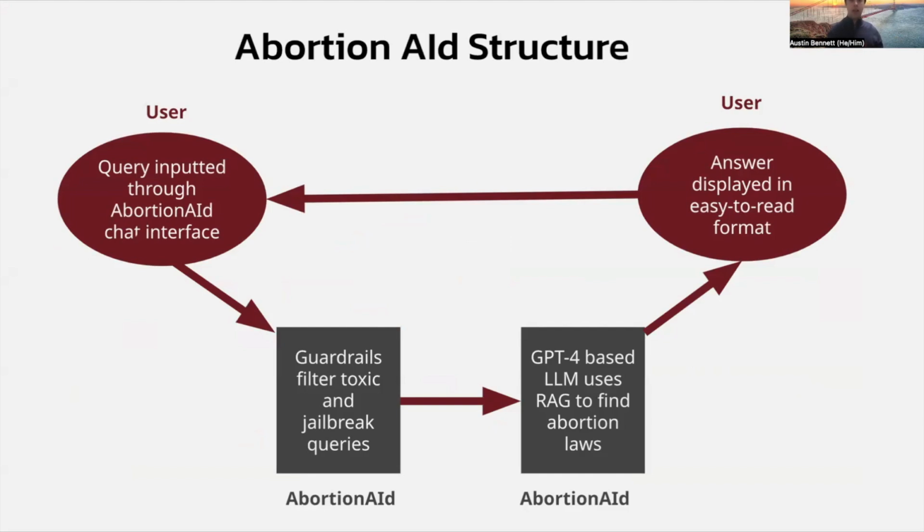A user is going to input some sort of query through the Abortion Aid chat interface, which you'll get to see in a minute. And then we're going to have guardrails that filter toxic and jailbreak queries. And then we're going to use an underlying LLM called GPT-4, which is the same one that you'll see in ChatGPT, as well as our own database of abortion laws to help find those answers for you. And then we're going to display it in an easy to read format for you to be able to interpret the information, or if it's helpful, input another query. You can ask another question, ask for clarification, and our model will be able to help you with that. So now, let's see how it all works.